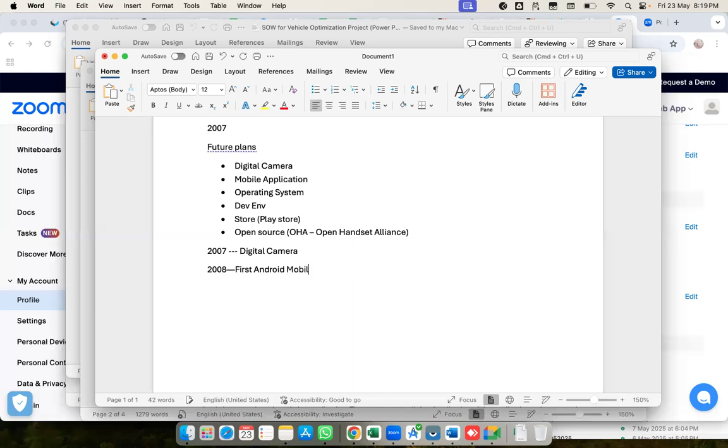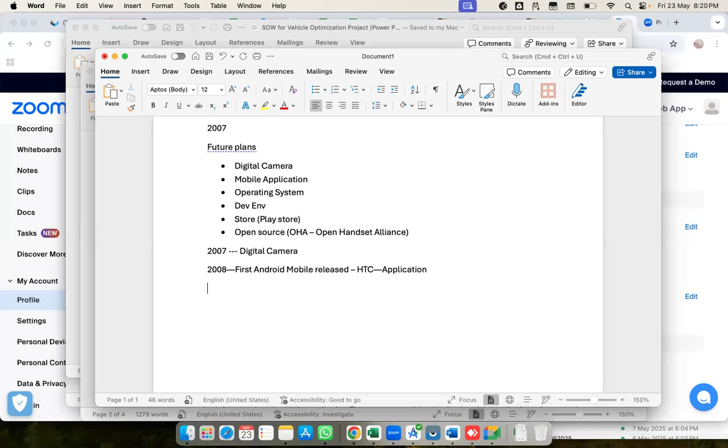The first Android mobile was released. Through HTC, which was a mobile device manufacturer in those days, in the year 2008 they released the first version of the mobile. It was like a basic mobile we have right now: whatever features the manufacturer provided would continue, and we could not install any new features.